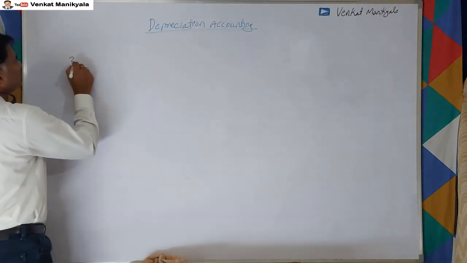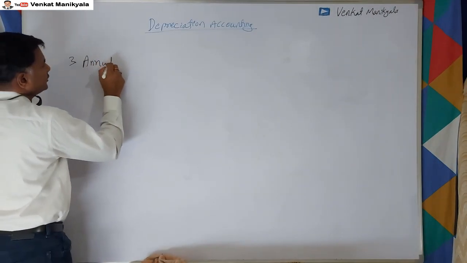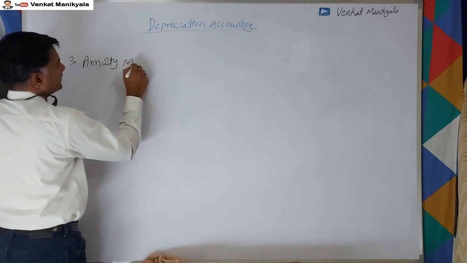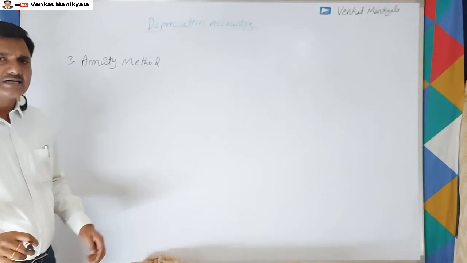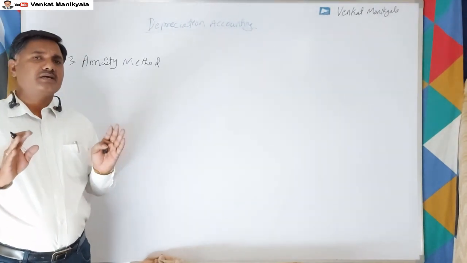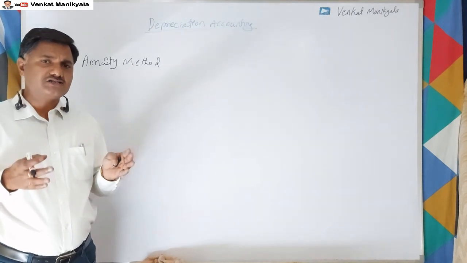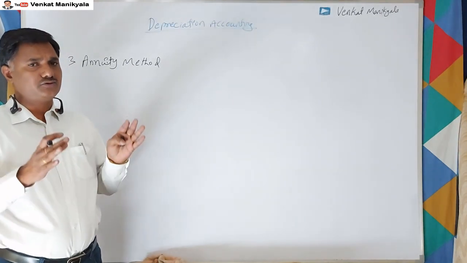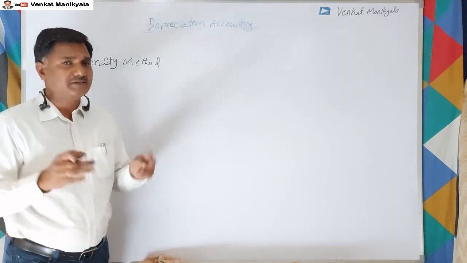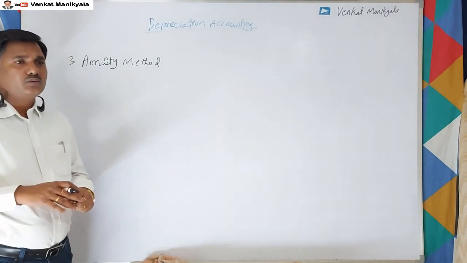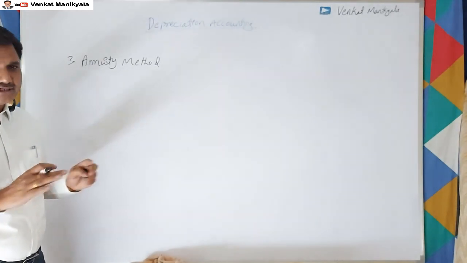The third one is the annuity method. Under this method, it is not only a cost division, but we also consider that this cost is invested in the business during that year. Let us suppose we purchased machinery for 10,000. In normal depreciation methods, the straight line or written down value method, we don't consider any interest.